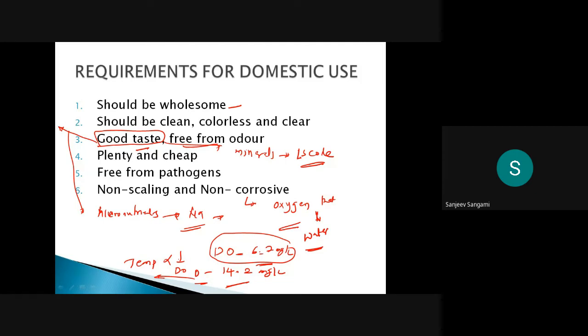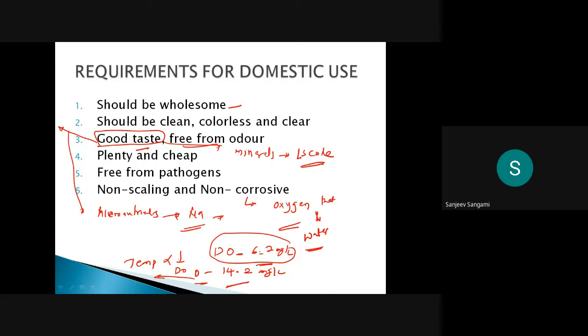Normally, if I say it is 14.2 milligram per liter, then the temperature is in cold conditions. It goes a little bit lower, like 4 or 2, 3 sometimes. That much it will go. So in hot water, the DO will be very less.